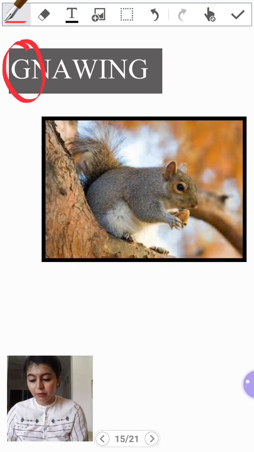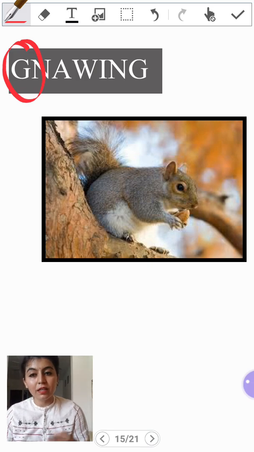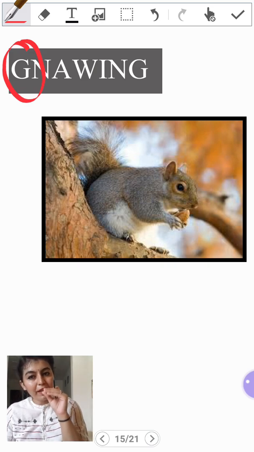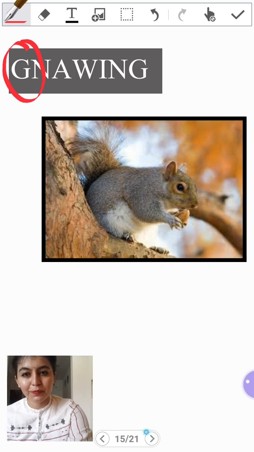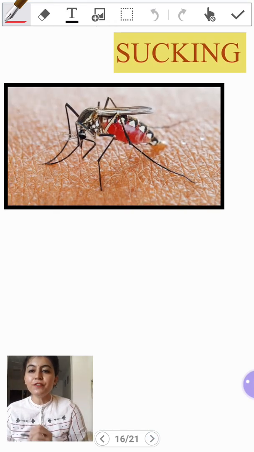There are many other animals who gnaw their food, like squirrels. Along with this we have rats, and then we have rabbits. They continuously bite their food with their front teeth, break it into small pieces, and then they eat their food. Then we have sucking.